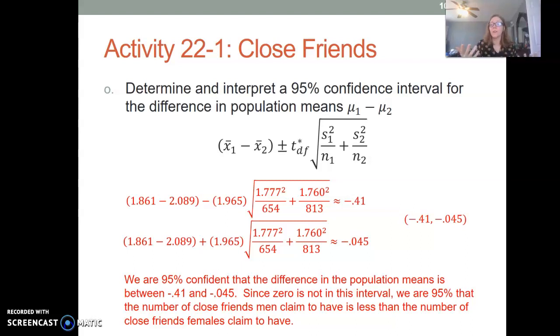So this is good. If our confidence interval contains the number 0, so it has negative and positive values, then we can't really say anything. We're not going to reject the null hypothesis because 0 could be there. The two means could be equal. But since our confidence interval does not contain 0, then we're saying, I'm 95% confident that the means are different. And in fact, the mean that men report is less than the mean for women. Okay. All right.